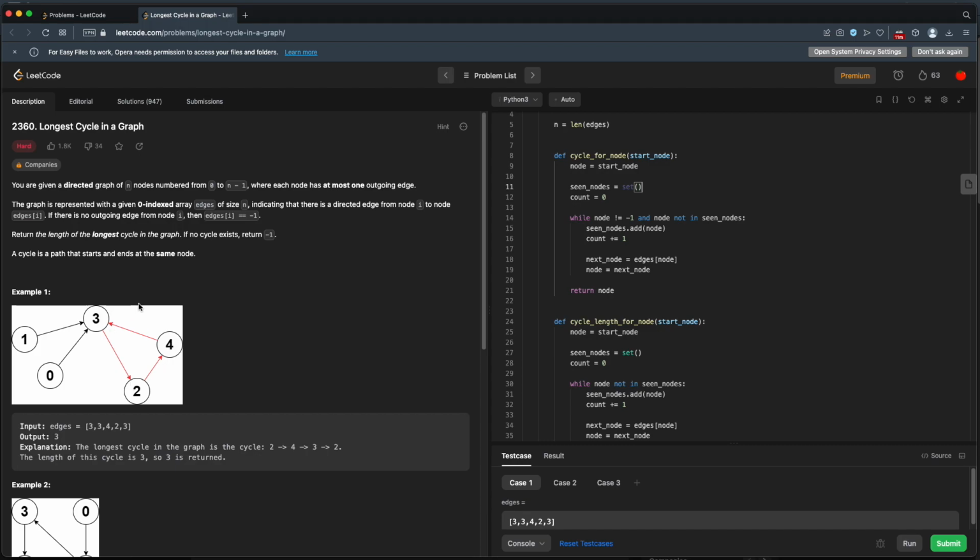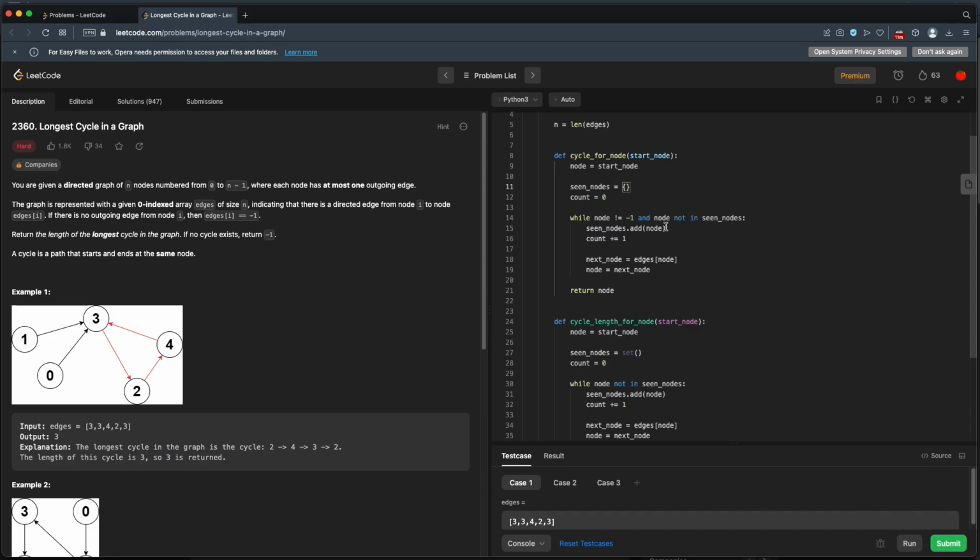So if we keep track of where did we see this node, we can eliminate all of the, I guess, leading up nodes that lead up to our cycle start. So let's keep track of, instead of seen nodes, let's keep track of where we saw the node. Let's see, how do we do this? Well, we can keep a dictionary of our seen nodes.